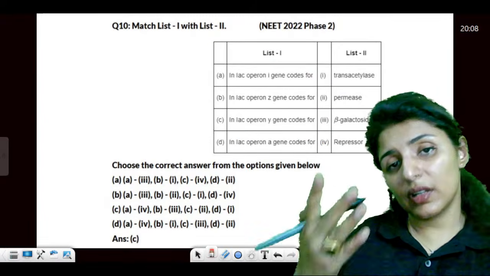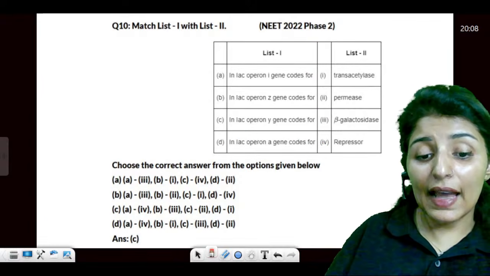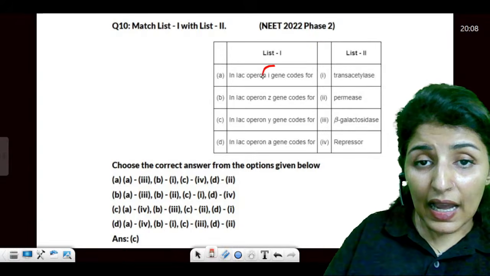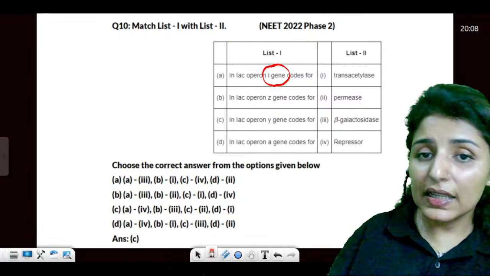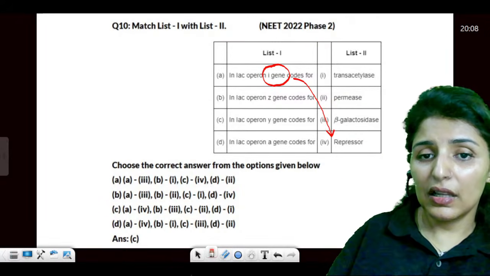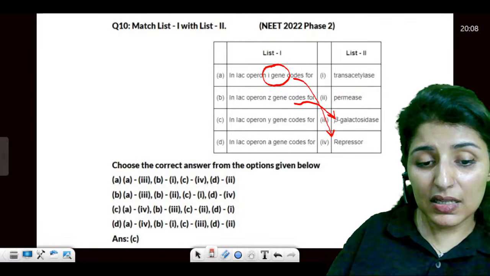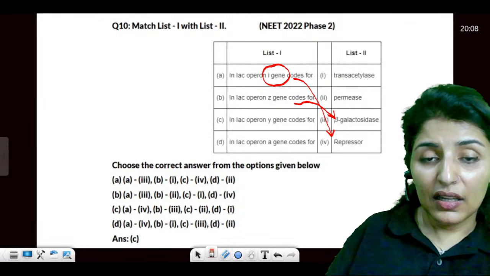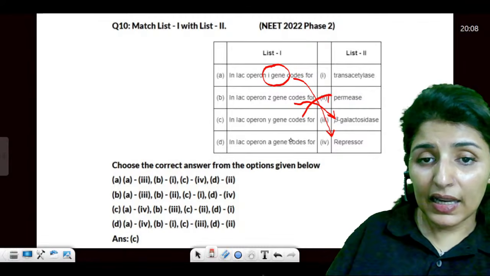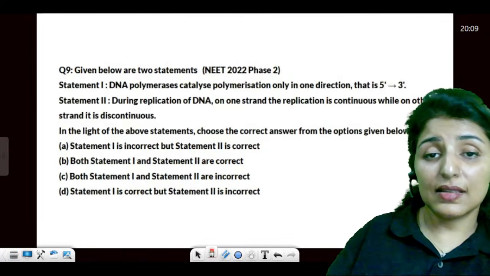In lac operon, very important. In lac operon, guys, what does the I gene code for? The I gene codes for the repressor. Then we have Z, which codes for beta-galactosidase. Then Y for permease and A for transacetylase.